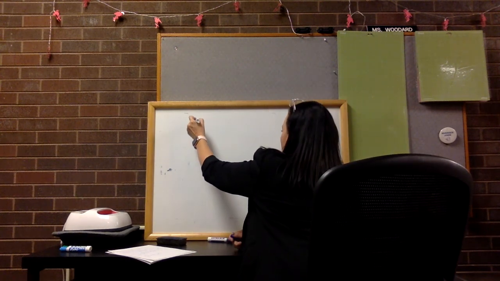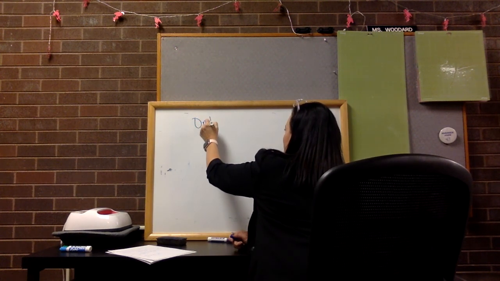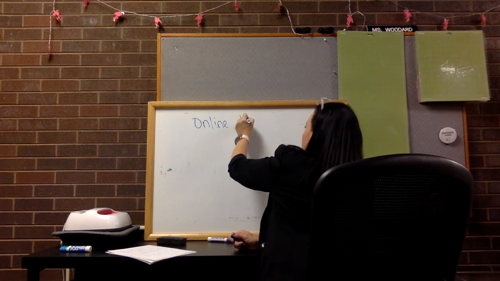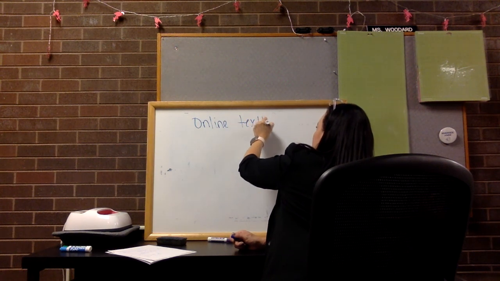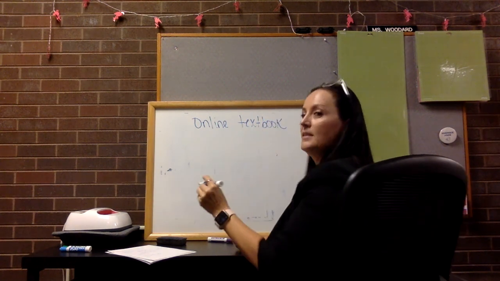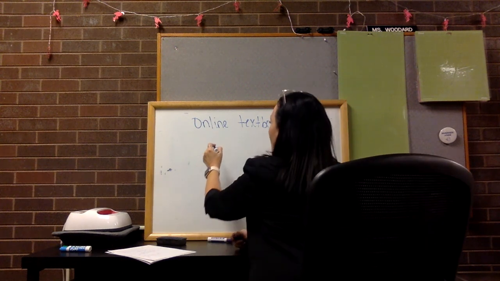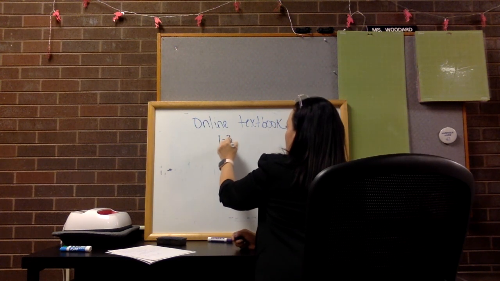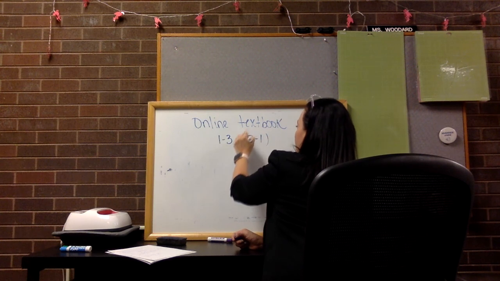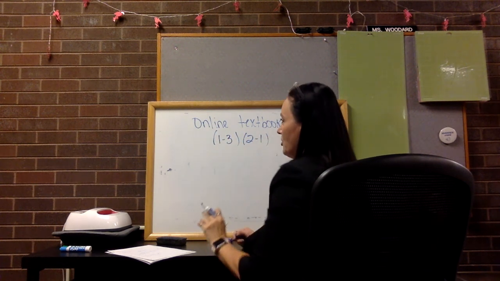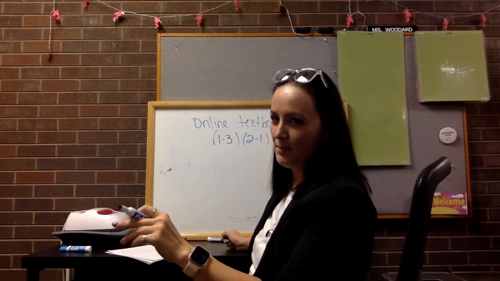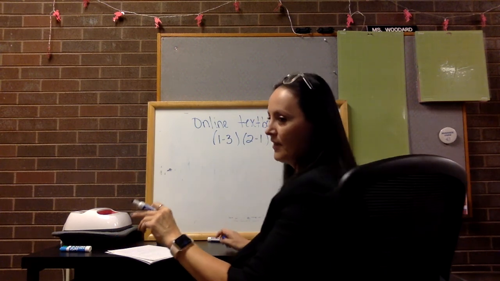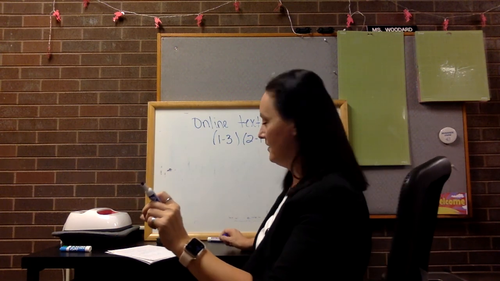I want you to start off by going to your online textbook, and I want you to finish those 2 assignments that are in there. Remember, these are going to be interactive assignments, so it's going to look like an interactive video. You're going to be doing 1-3, and you're going to do 2-1. Both of these are very short, and that shouldn't take you much longer than about 15 minutes or so to do. So go to your online textbooks and finish up those interactive lessons.